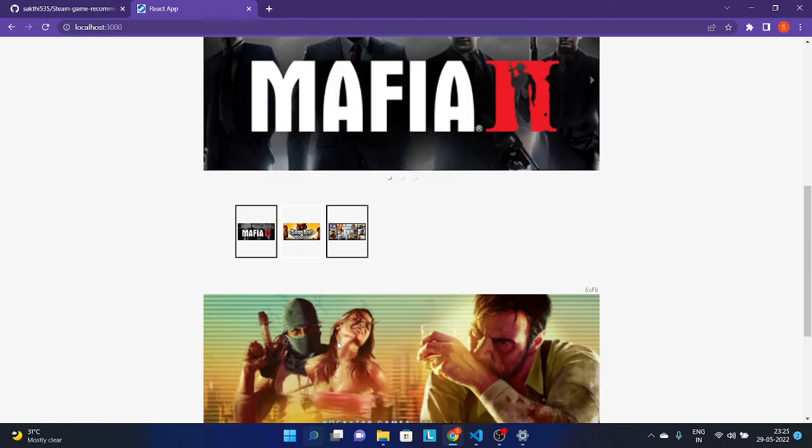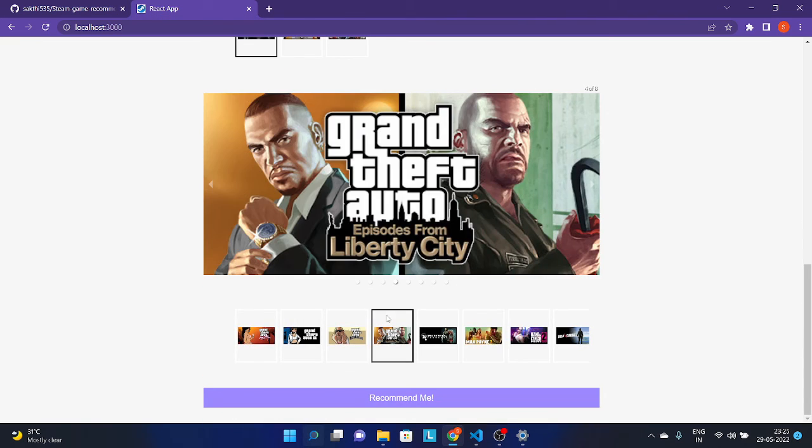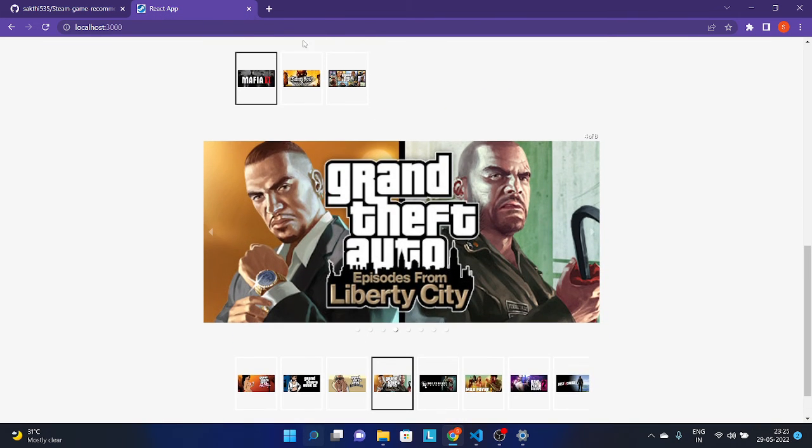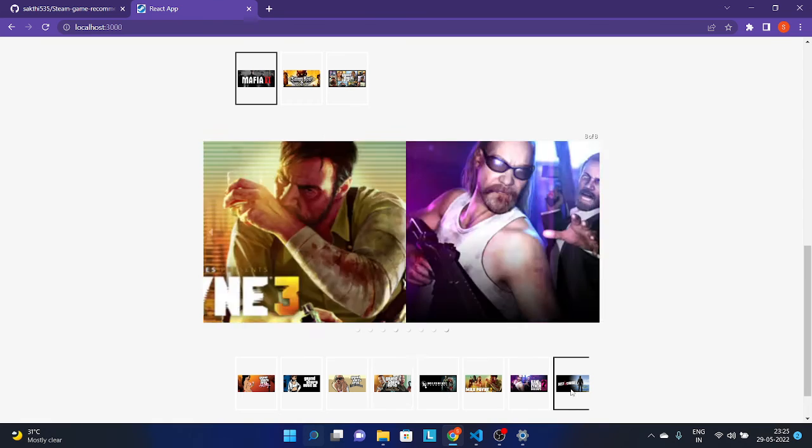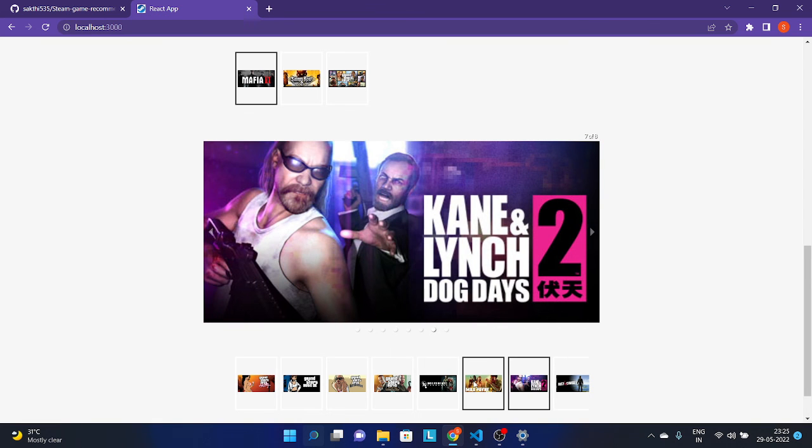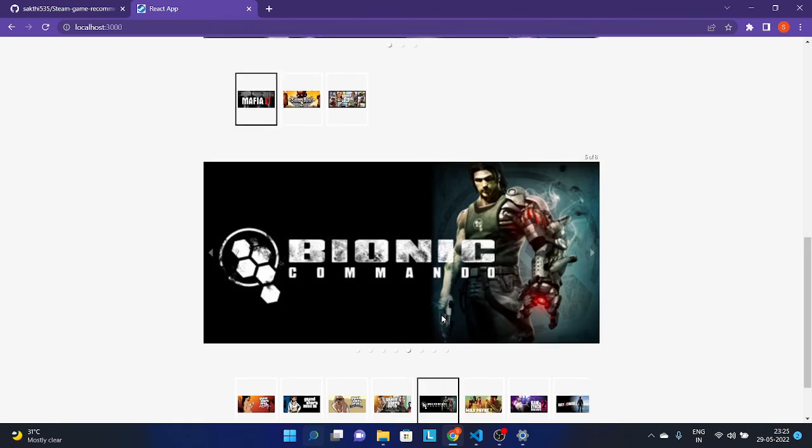As you can see here, based on the single player action genre, most of the games are similar. Some of them are from the Grand Theft Auto series, as I have selected before, and I have even got games from other series as well.